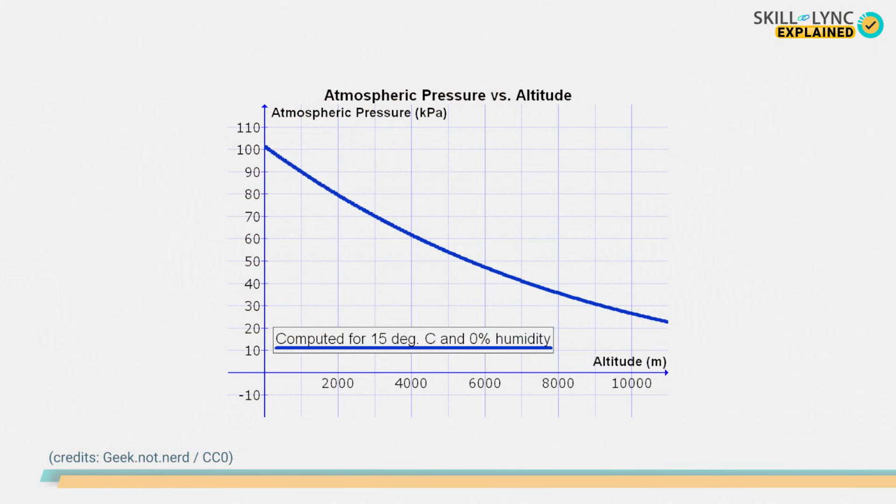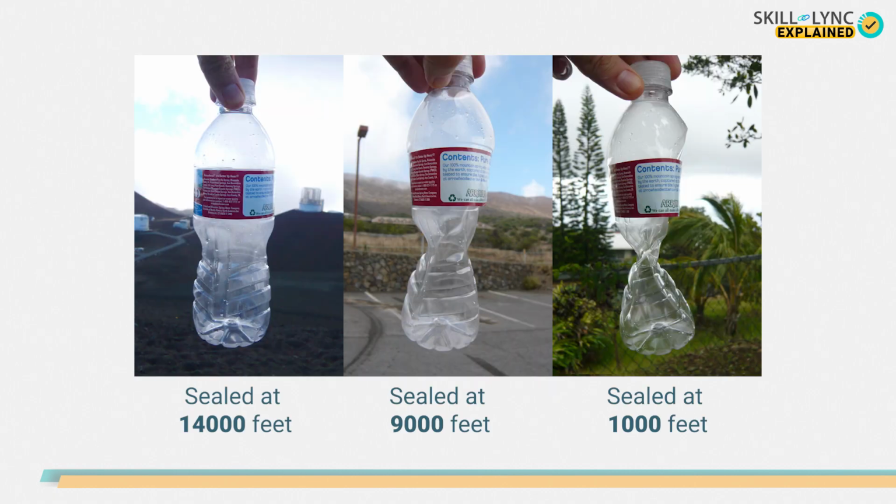The pressure and density of air also vary with the height because air at higher altitude is less dense, so it exerts less pressure. For example, a bottle sealed shut at a high altitude will be crushed on coming down due to the increase in pressure at lower altitudes.